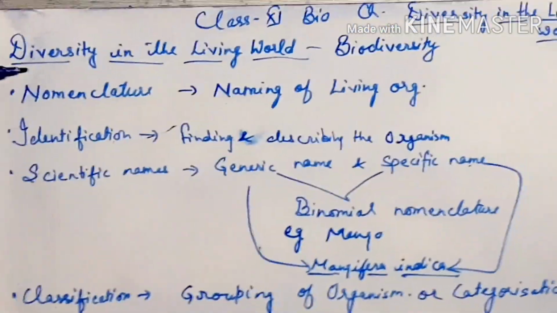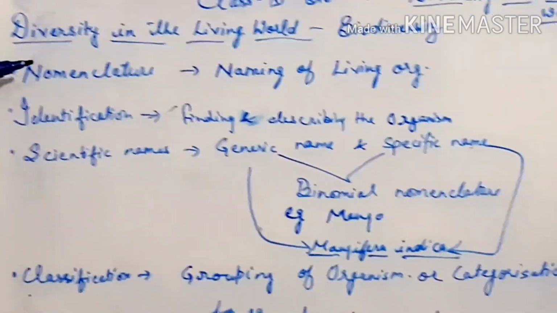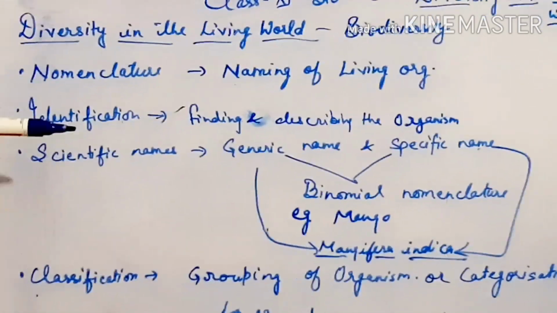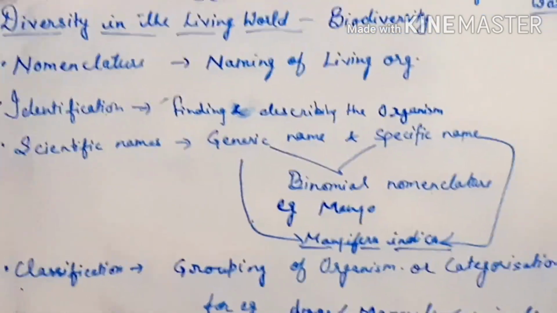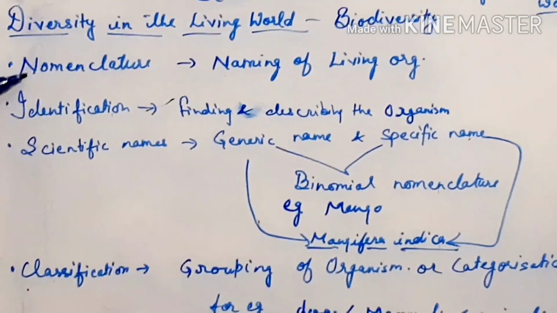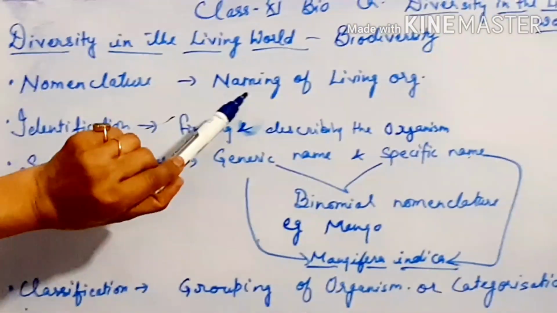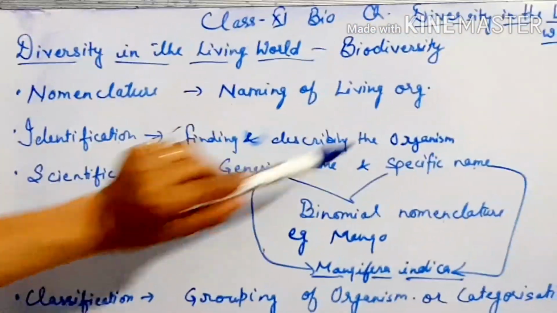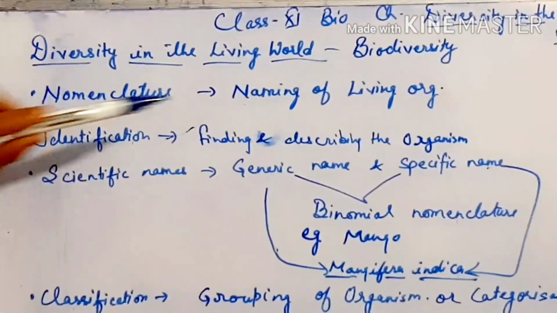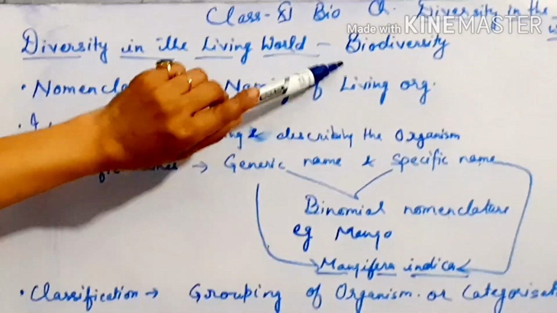Now let's start with the topic nomenclature, and for this you have to see page number 8 of your NCERT. So please do open your books when you see this explanation. So here we begin with the first topic, that is nomenclature. Nomenclature means naming of living organisms. Now the question arises: why do we need to name the living organisms? The reason behind it is biodiversity.